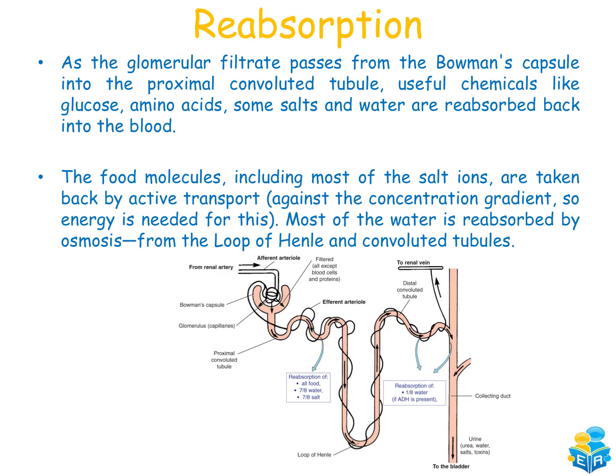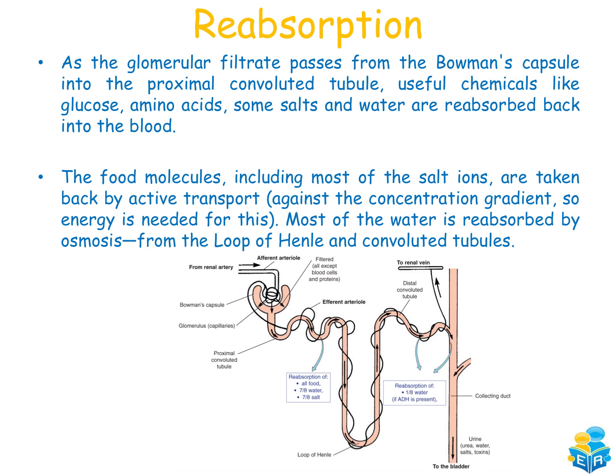Reabsorption, then, can take place both in the cortex and the medulla, unlike the filtration which only happens in the cortex. As the glomerular filtrate passes from Bowman's capsule into the proximal convoluted tubule, the first convoluted tubule, the nearest one, useful chemicals like glucose, amino acids, some salts and water are reabsorbed back into the blood. The food molecules, including most of the salt, are taken back by active transport, so a little bit of energy is required to get them back into the bloodstream because this is going against the concentration gradient.